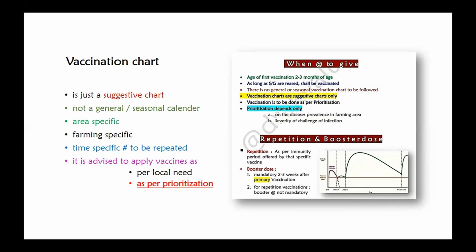So it is advised that vaccines be given as per the requirement and prioritization. In Manipur, for example, black water disease is commonly seen, and in Nagaland, we see ORF disease and others. So vaccines should be given as per the requirement, but we should always prevent any disease condition. The healthy animal can be vaccinated as per prioritization.